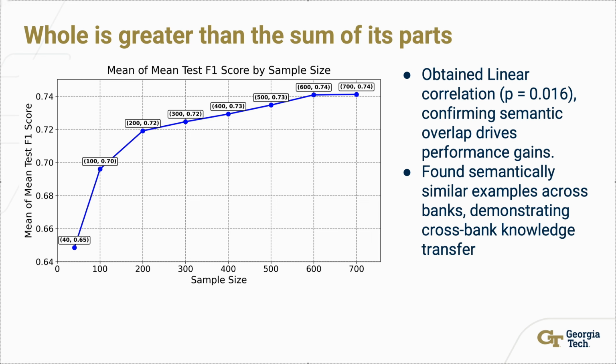But to understand why the general setup, or the whole, performs better, we analyzed this from 2 complementary perspectives: qualitative and statistical. Qualitatively, we looked at sentences that were misclassified by bank-specific models but correctly classified by the general model. In these cases, we found that the general model had learned from semantically similar examples across different banks. Statistically, we measured cross-bank document similarity, and we found a positive, significant correlation between the performance improvement and the semantic similarity.